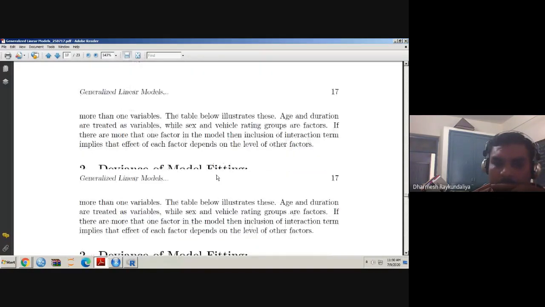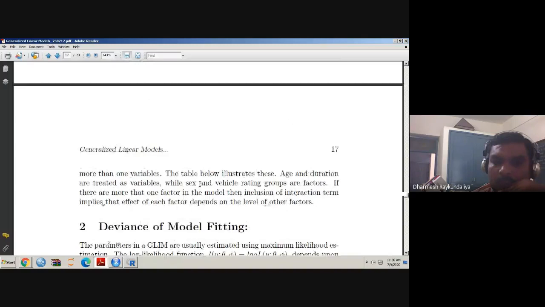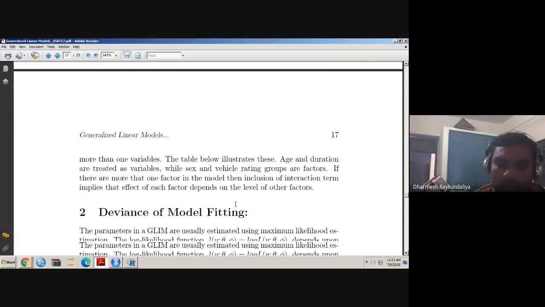So this is what is written here. The table below illustrates this: age and duration are treated as variables, while sex and vehicle rating group are factors. And if there is more than one factor in the model, then inclusion of an interaction term implies that the effect of each factor depends on the level of the other factors. Sorry, the table is below.